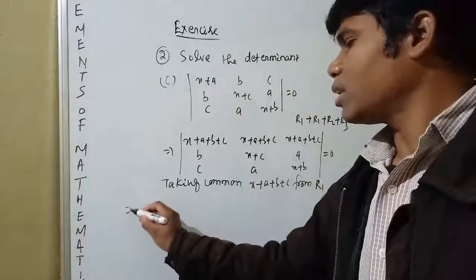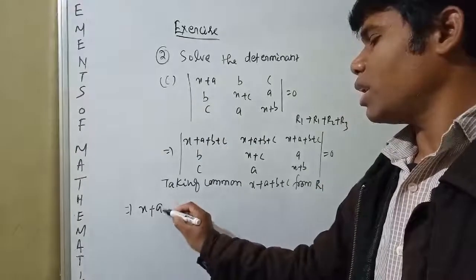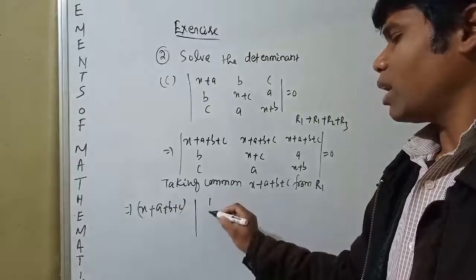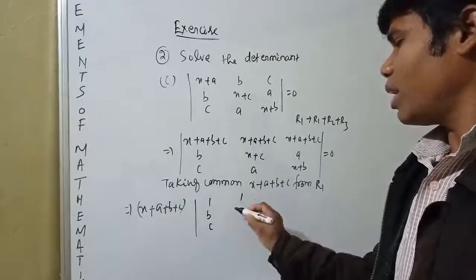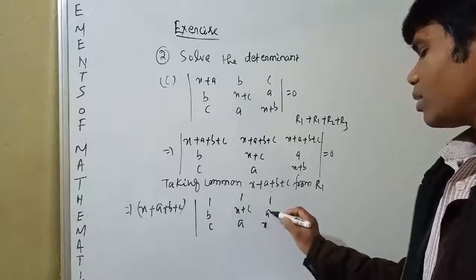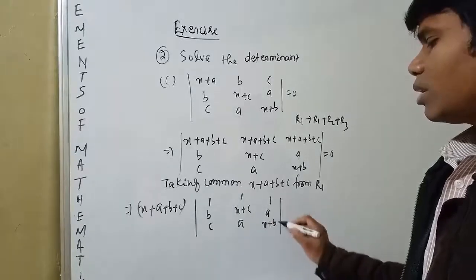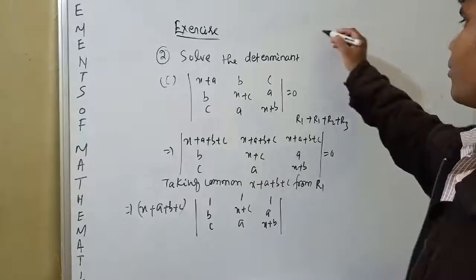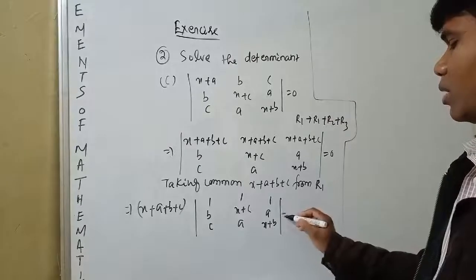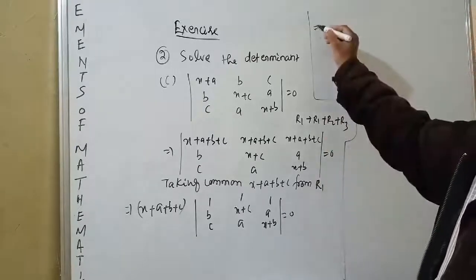That means x plus a plus b plus c times the determinant with rows 1 1 1, b x plus c a, and c a x plus b, is equal to 0.